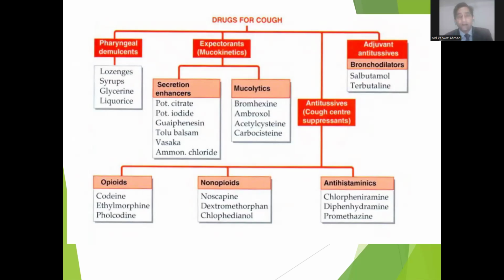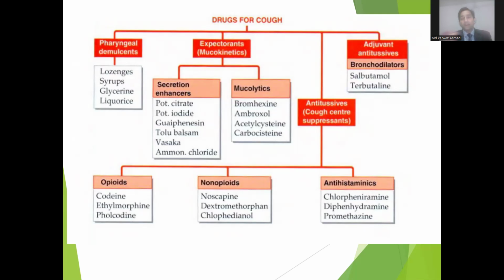Now, the second category of expectorants are mucolytics. It is clear from the name, mucolytic, lysis. These are drugs which cause lysis, cleavage, or breakdown of mucopolysaccharides. Basically, mucus is made up of mucopolysaccharides. So mucolytics depolymerize the mucopolysaccharides, which break into tiny particles and are easily removed from the respiratory passage. Examples are bromhexine, ambroxol, acetylcysteine, and carbocysteine. Bromhexine is derived from a plant source.